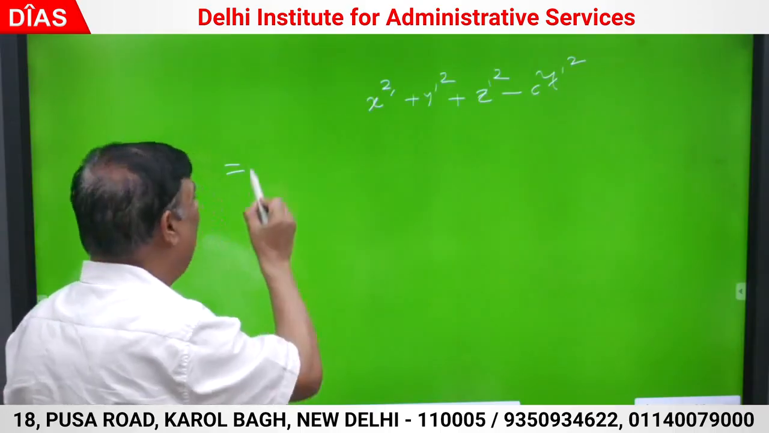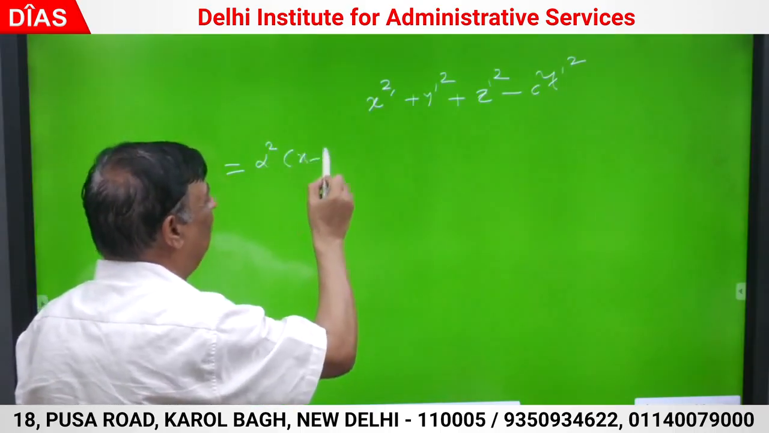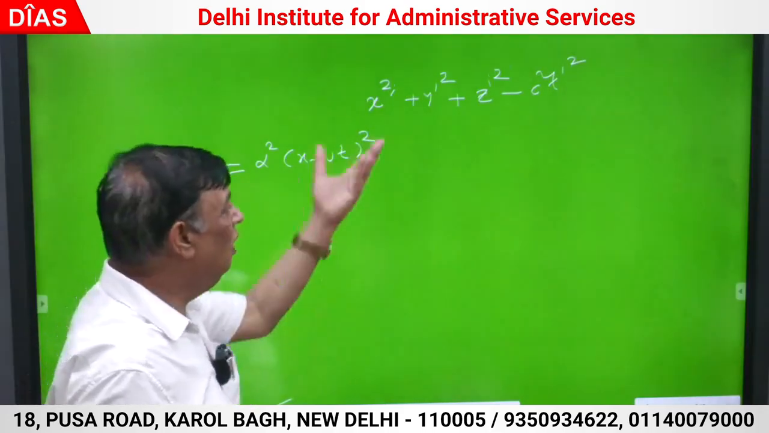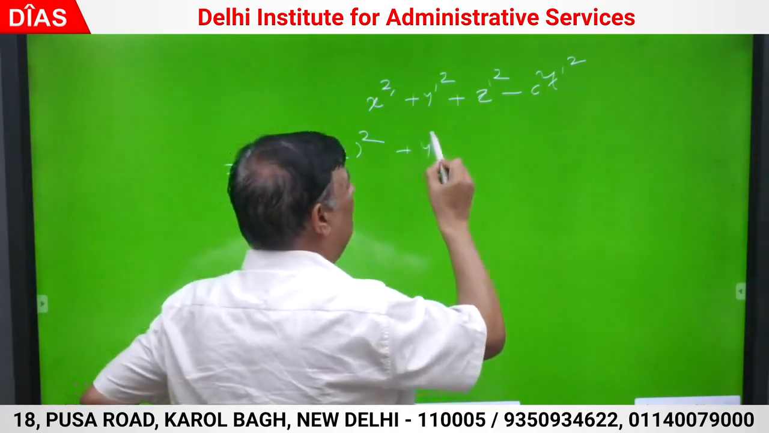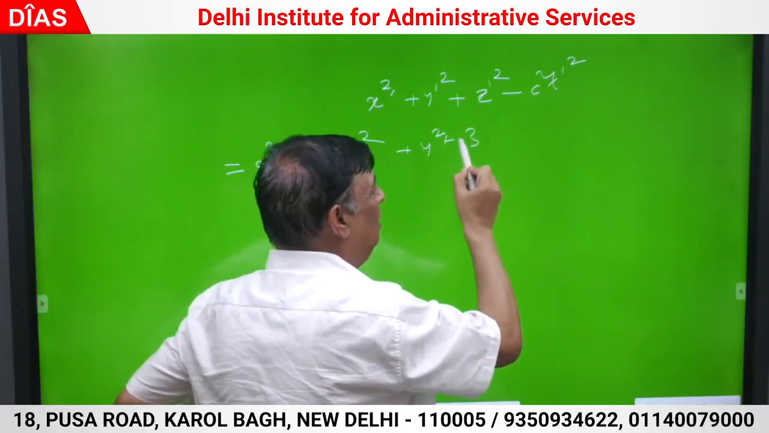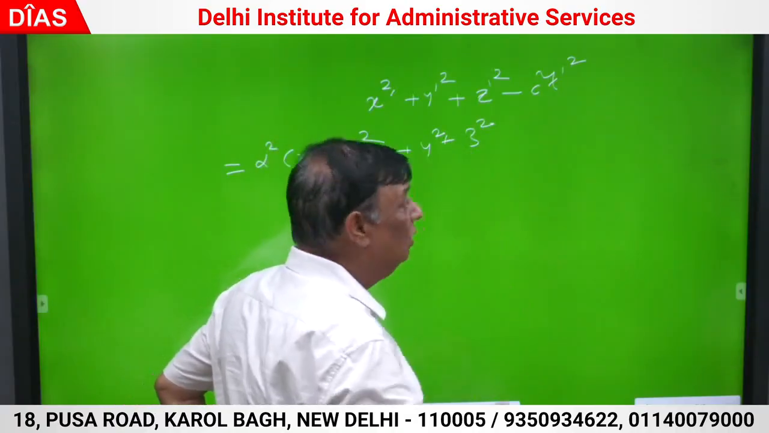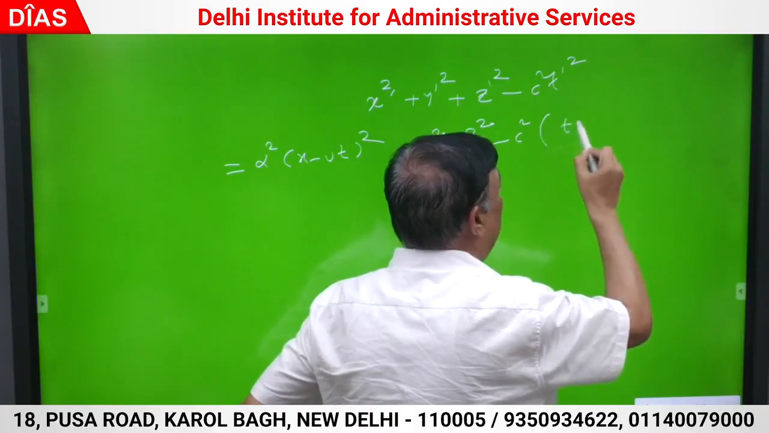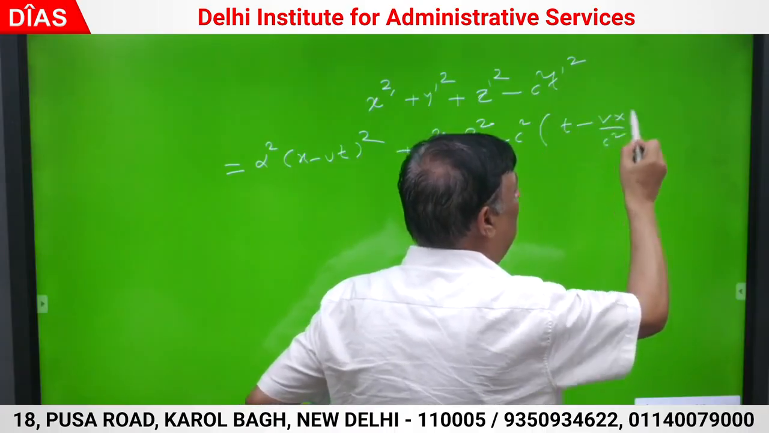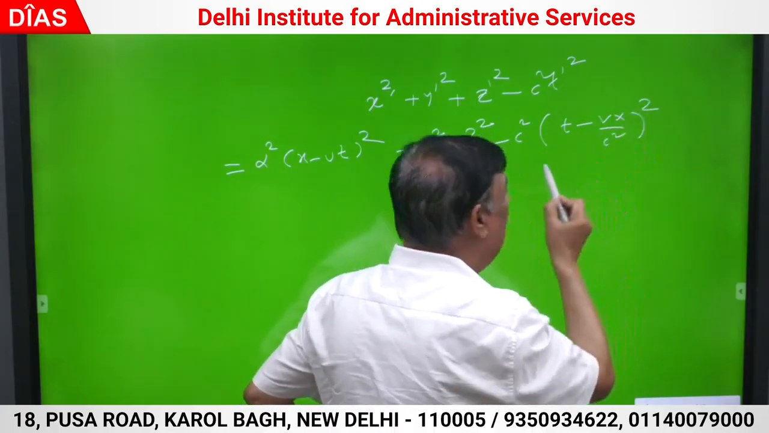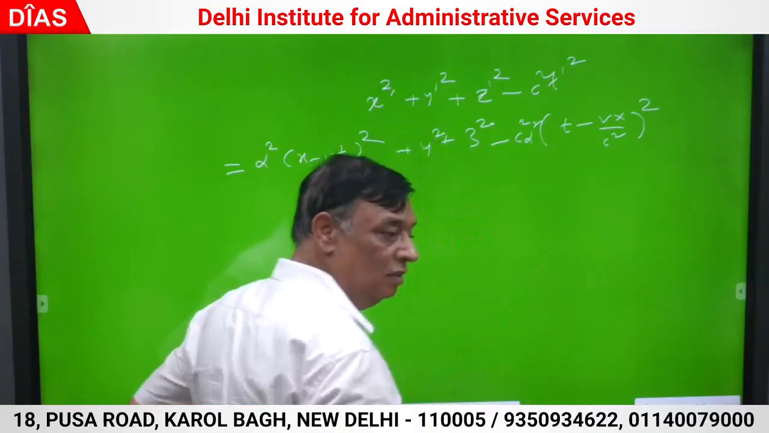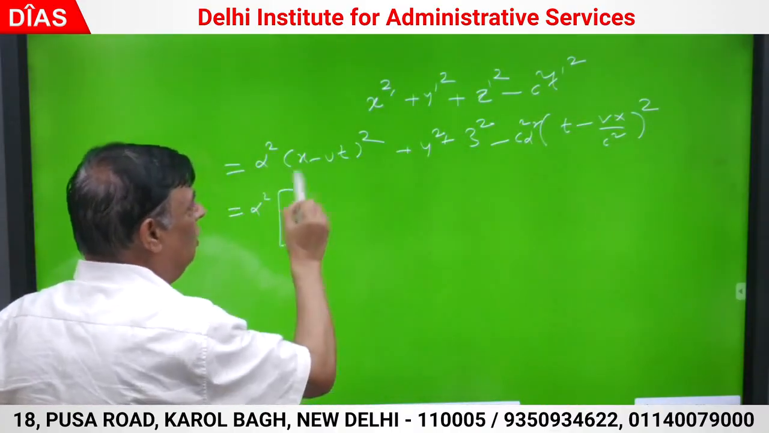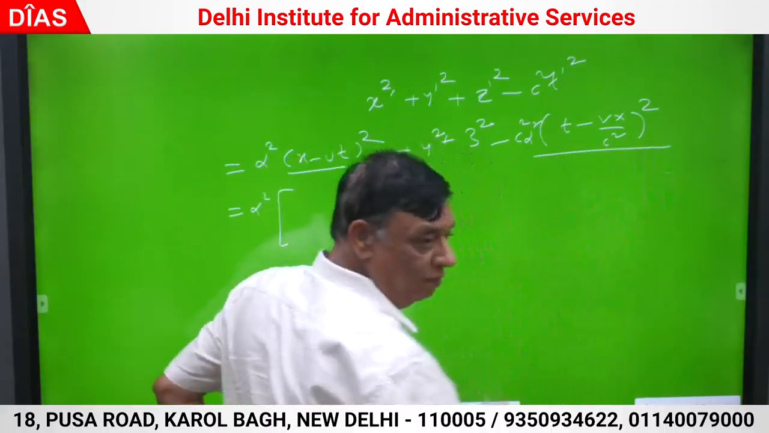What is x dash? Alpha square into (x minus vt) whole square. This is the transform. y dash is same as y square. z dash is same as z square. And c square t dash square, what is it? It is (t minus vx by c square) whole square, and alpha square. Correct. See, alpha square is out; in both of these there is alpha square.